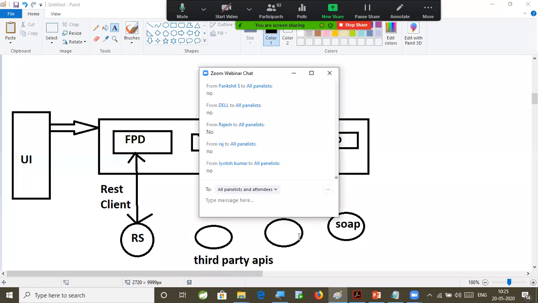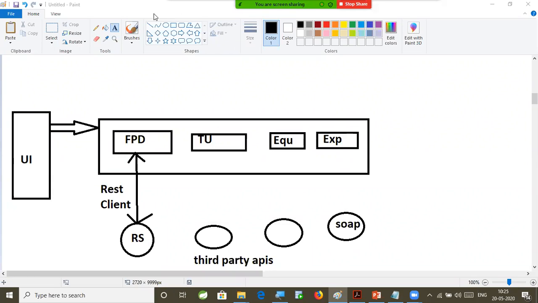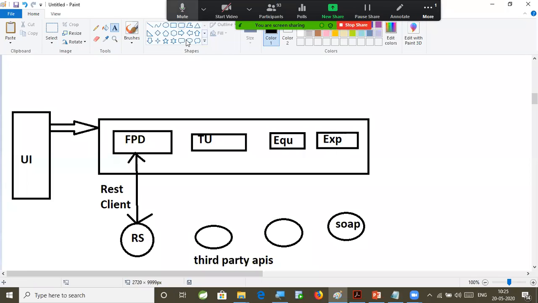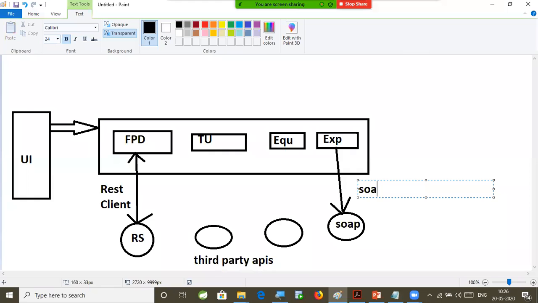Whatever they are providing, we are provided a SOAP web service. We have to learn how to consume that SOAP web service as part of our REST API. So here I need to develop a SOAP consumer. From my experience, my service is a REST API, because these are the latest microservices we are developing. All the latest projects are using REST only. But this third party service was developed 5 years ago, based on SOAP web service. Then what I need to do as part of my microservice is develop a SOAP consumer.